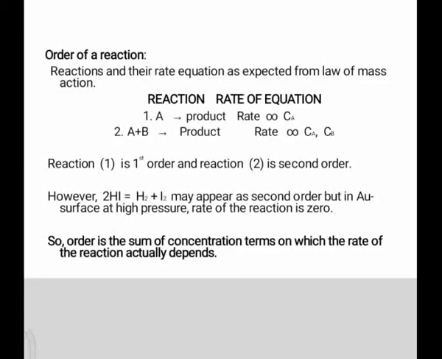Order of reaction. Reactions and their rate equation as expected from the law of mass action. According to the law of mass action, the rate of any chemical reaction is directly proportional to the product of the concentrations of reactants.